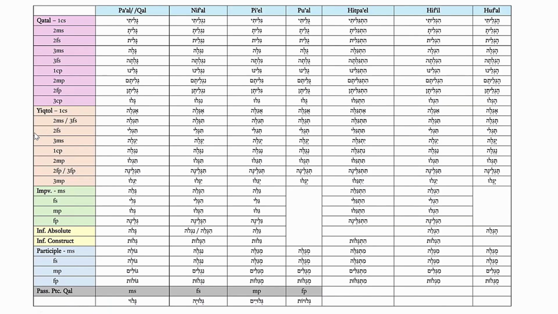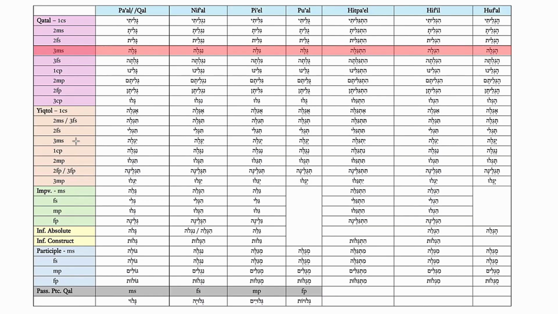Behavior number 1. Compared to the strong verb, whenever the yod would stand at the end of the verb form, it is not visible but replaced by the vowel consonant he. As we saw on the previous slide, that occurs in katal third masculine singular. This is the citation form in lexicons and vocabulary lists. You see in kal gala, nifal nigla, pl gila, puel gula, hitpael hitgala, hifil higla, hufal hogla.